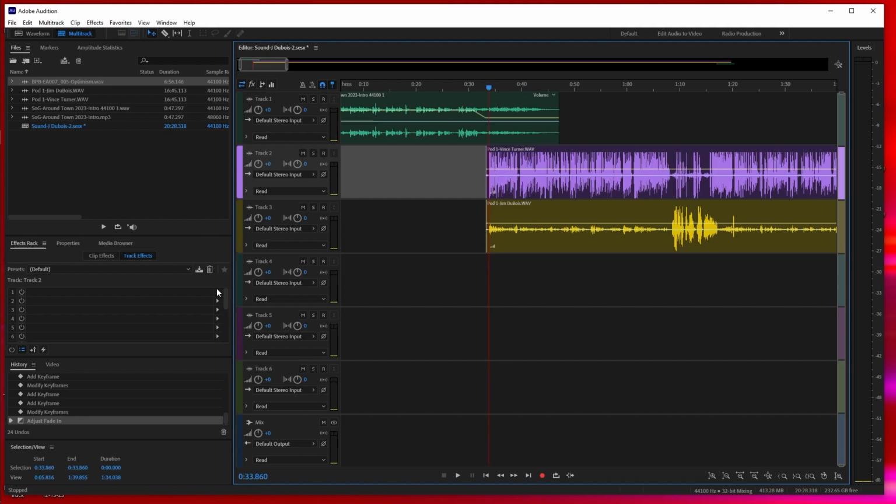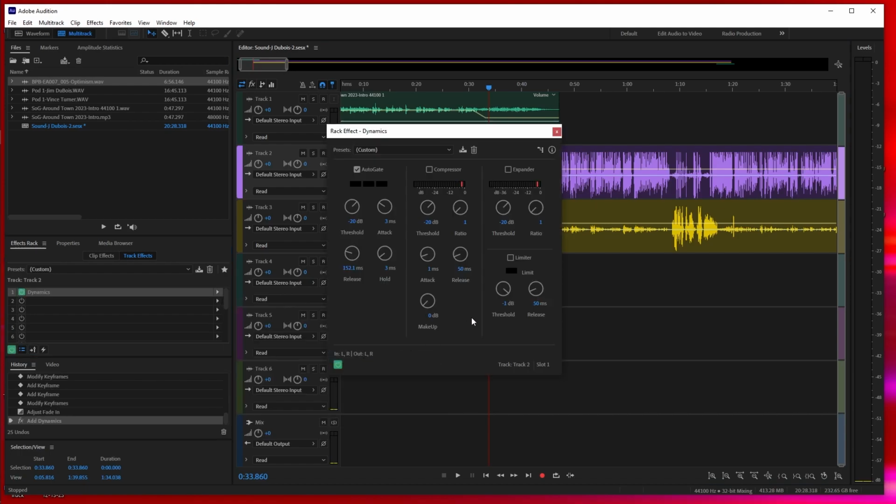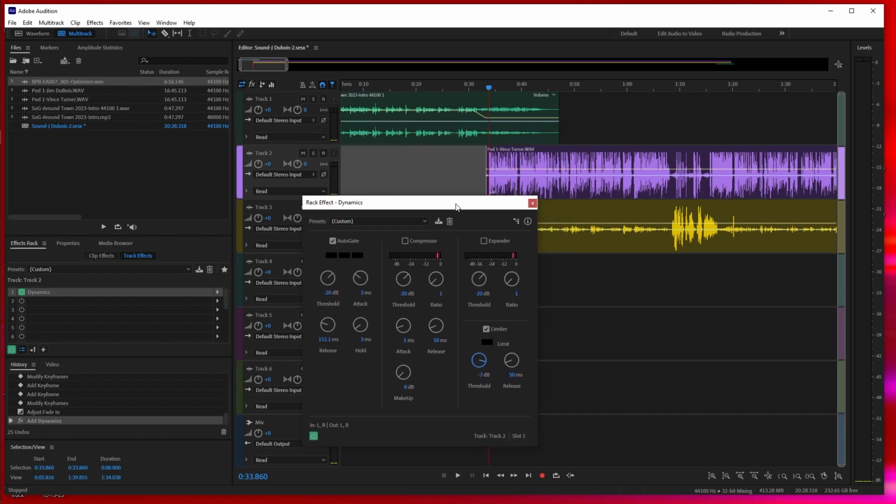Click on the track, click on the arrow under the effects rack, click on amplitude, and then you're going to click limiter and change it to -7. You can drag it down or click in the box and type -7. This will limit how loud the audio can get.